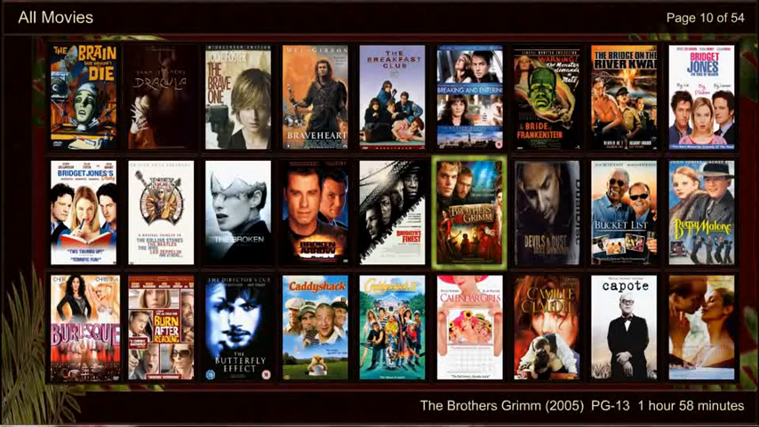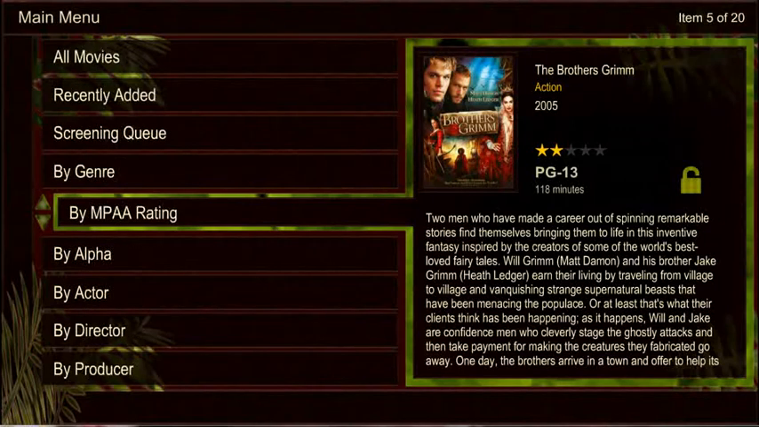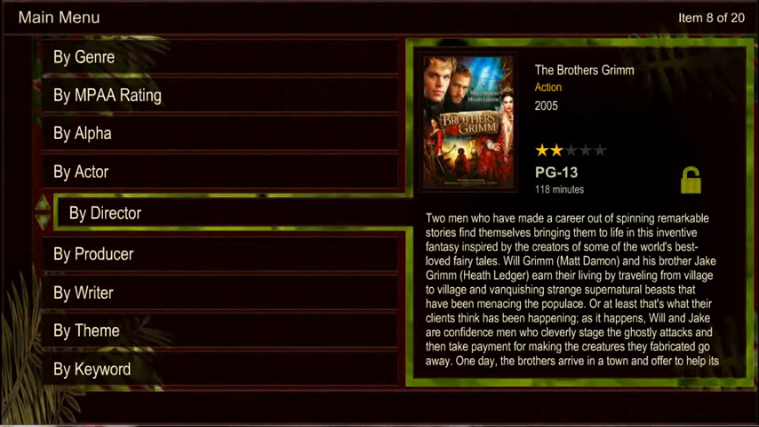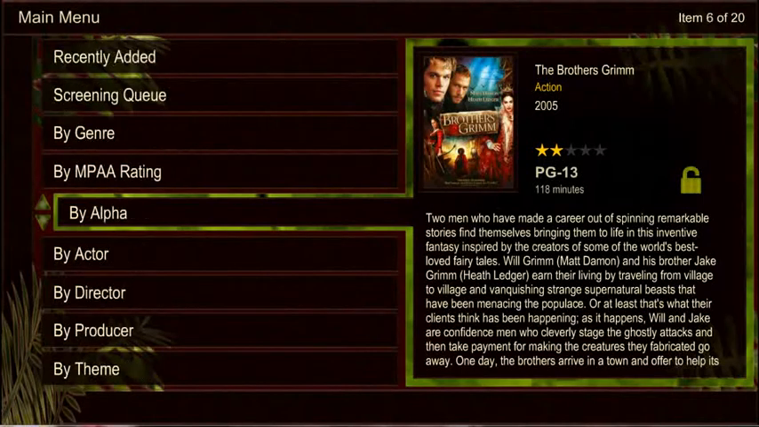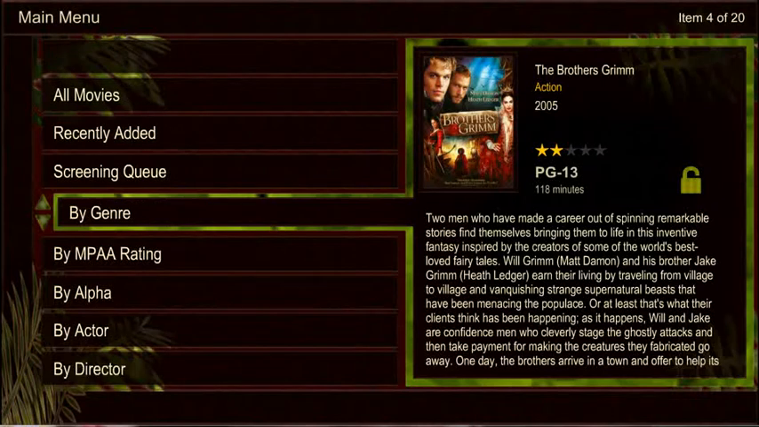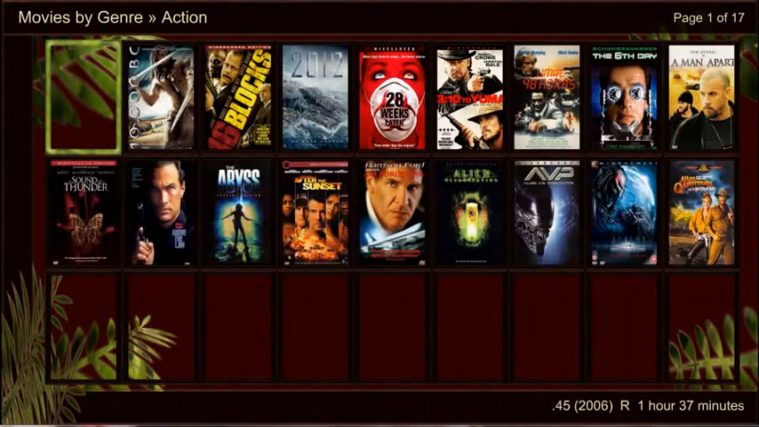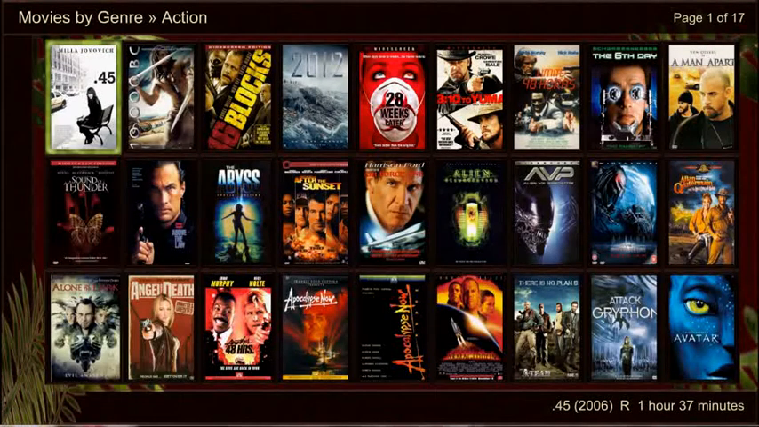For filtering options, press the back button again. As you can see, there are over a dozen options. Select the one you would like and press OK. For instance, to view all action movies, select Genre and then Action. This will take you back to the thumbnails page where you can see that your filter selection has been applied.